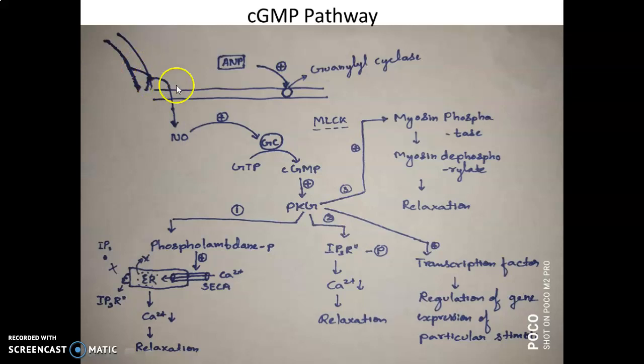After entering the target cells, the nitric oxide binds to and activates cytoplasmic guanylyl cyclase.